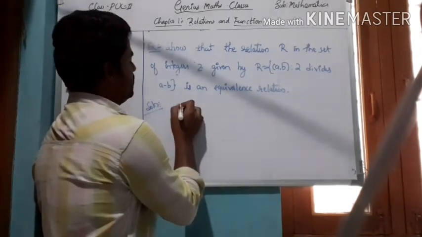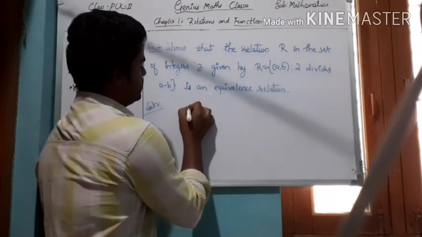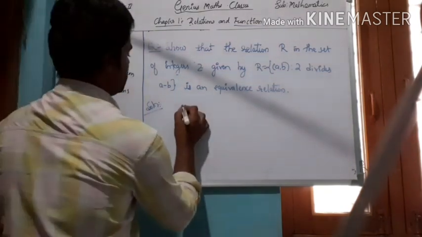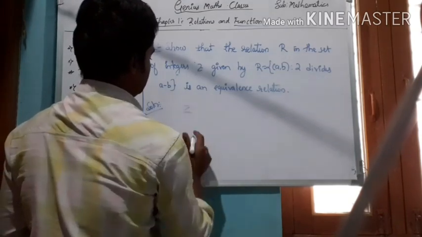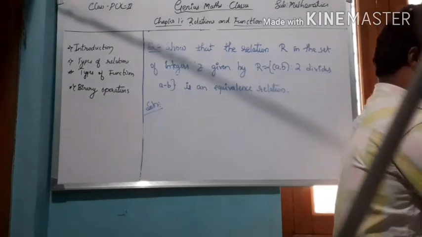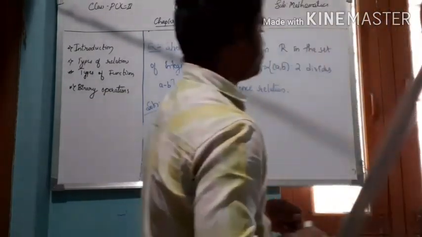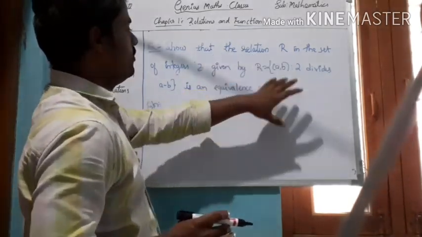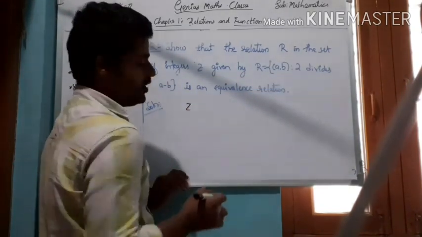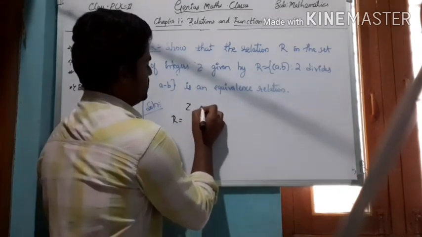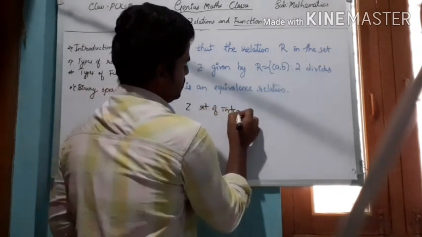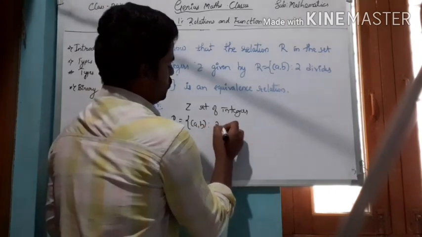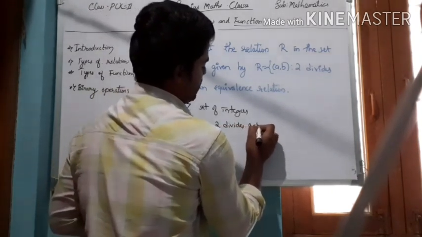The given set is Z, the set of integers, and the relation R is (a, b) such that 2 divides a minus b.